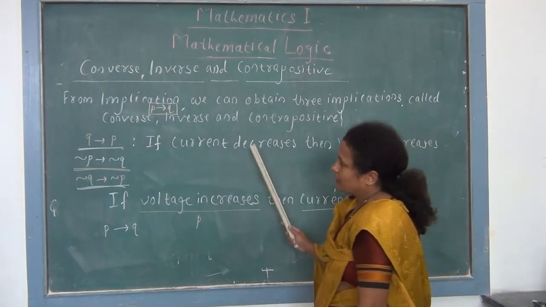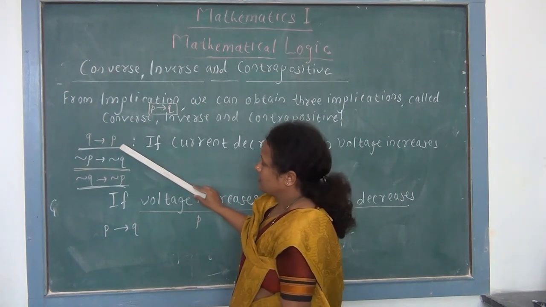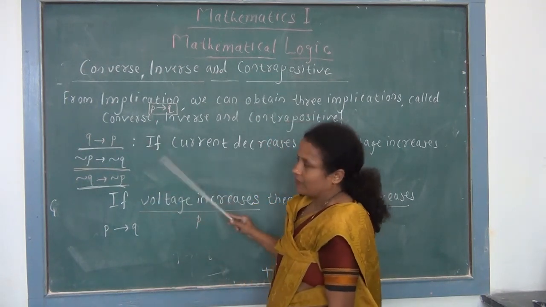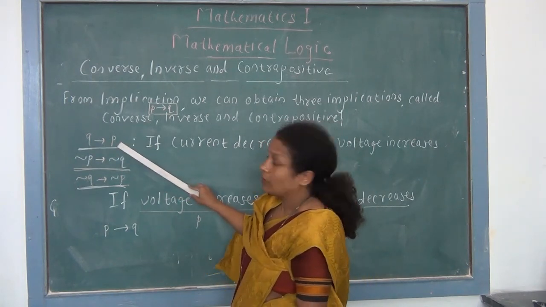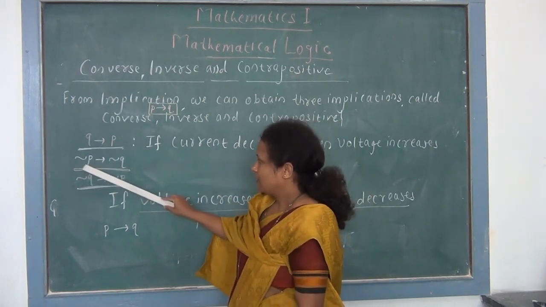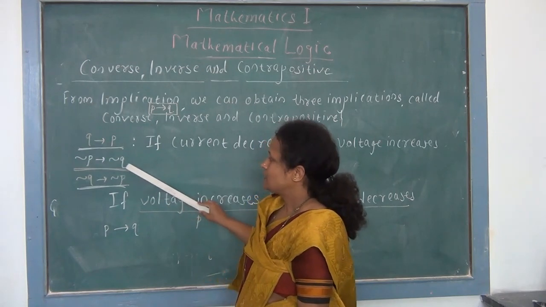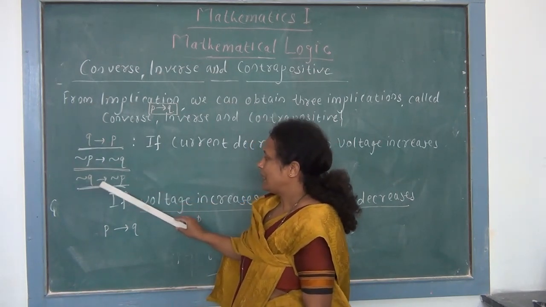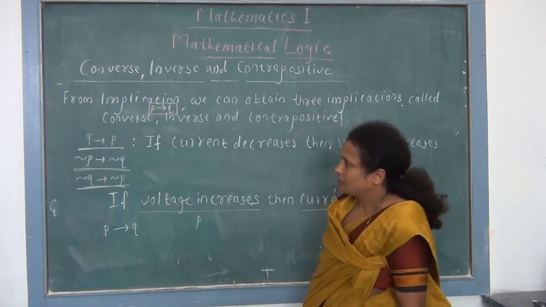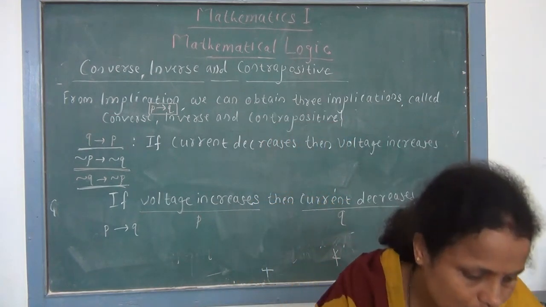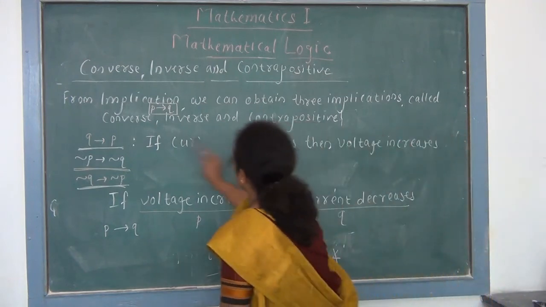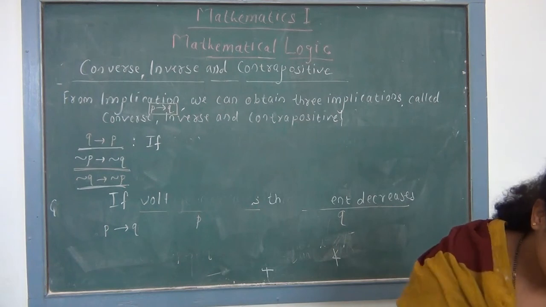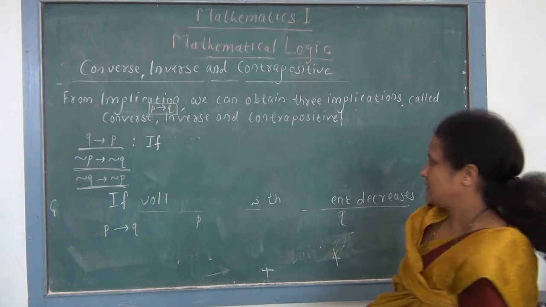So in this way we can write here converse, inverse and contrapositive. So remember the sequence. First is converse, symbolically it is Q implies P. Then inverse, negation P implies negation Q. And finally contrapositive, negation Q implies negation P. Write one more statement for homework, that is if surface area decreases then pressure increases.